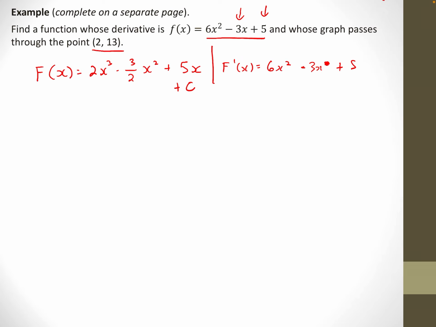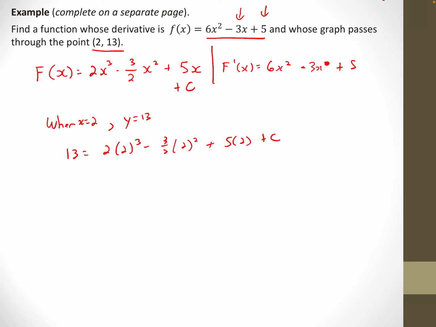They gave me one more piece of information. They said when x equals 2, y equals 13. So I can find that constant here. I can say, okay, 13 equals 2 times 2 cubed minus 3 halves times 2 squared plus 5 times 2 plus that constant.